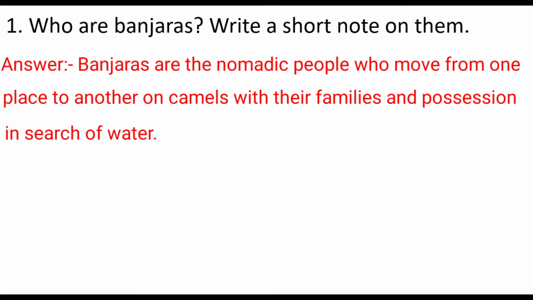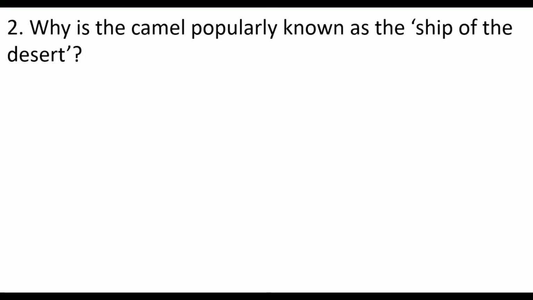So the nomadic people do not settle in one place, they move from one place to another on camels, and they move with their families and possessions in search of water, because in the desert there is a shortage of water. They move in search of water. Let's move ahead to the next question. Why is the camel popularly known as the ship of the desert? So here we have to write why the camel is popularly known as the ship of the desert.